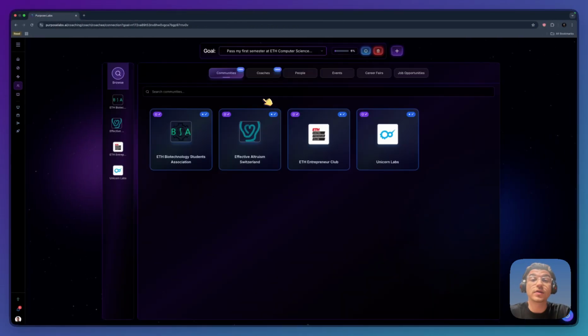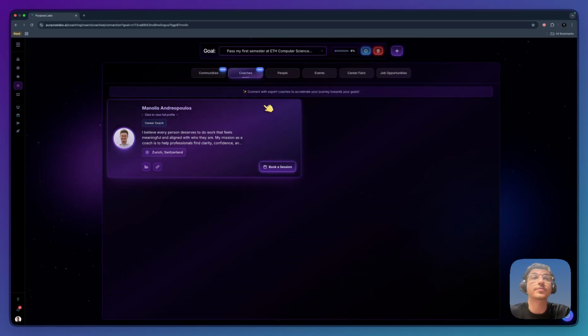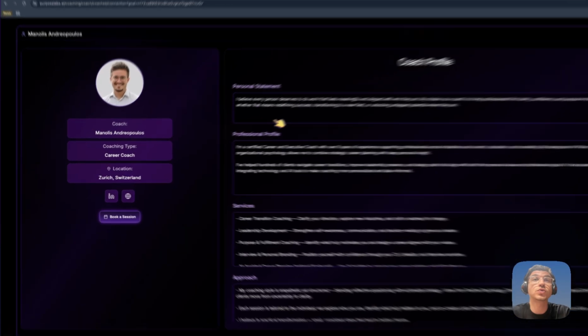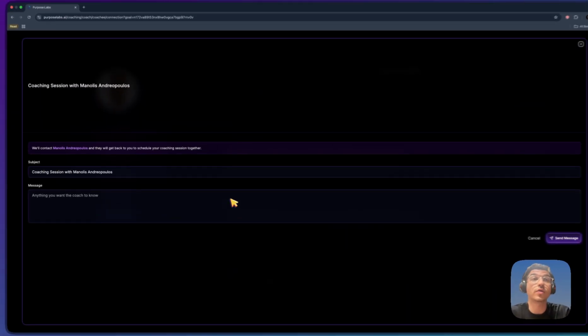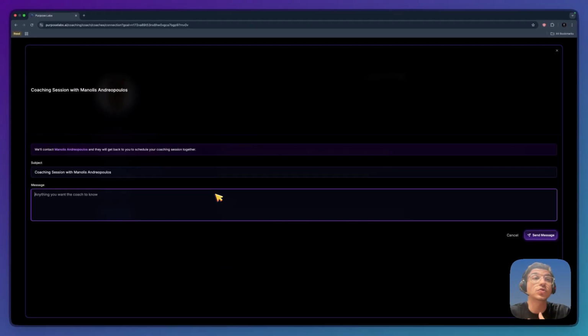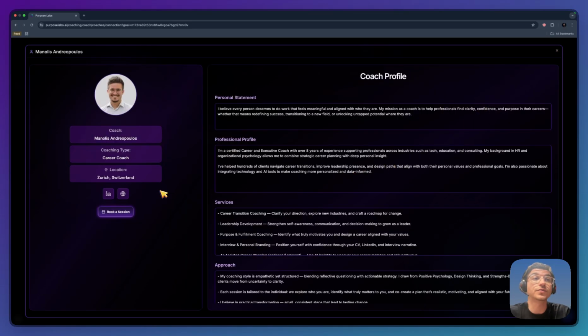The public users have a Connect dashboard, which connects them with coaches around their area. So the example coach here is visible. The personal statement is the first thing to be recognized. And then if we press on the profile of the coach, we can see the rest of the details. A user can then select to book a session with you through our platform, and they can send you a message. They can also visit your website and your LinkedIn page.